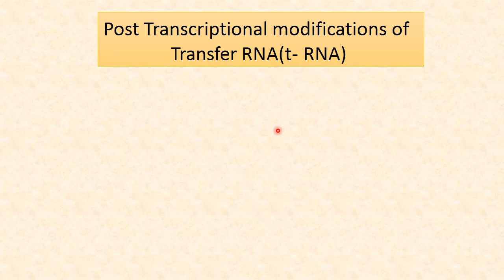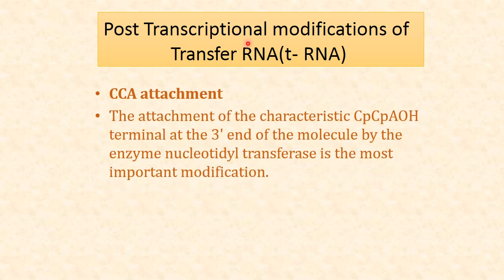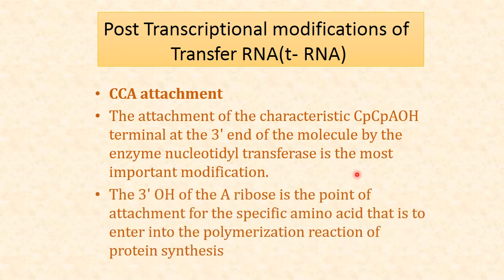Then the final post-transcriptional modification of transfer RNA is CCA attachment. At the 3' end, a characteristic CpCpA-OH terminal is attached by the enzyme nucleotidyl transferase. This is the point of attachment for the specific amino acid to enter the polymerization reaction of protein synthesis.